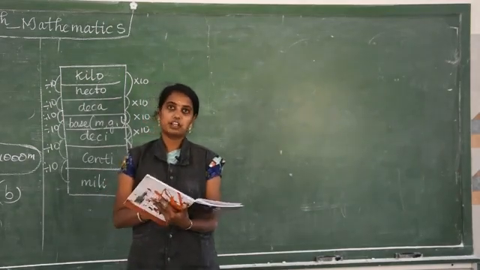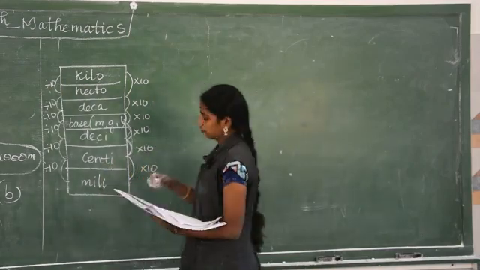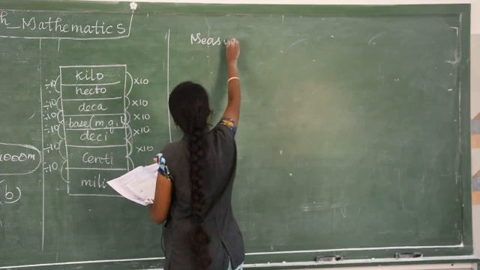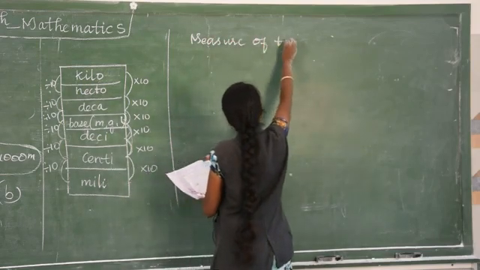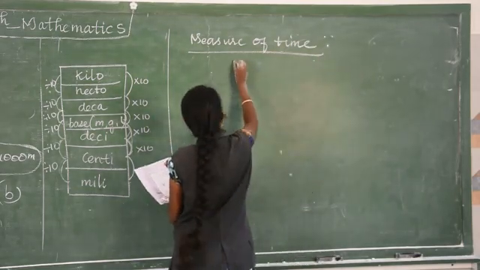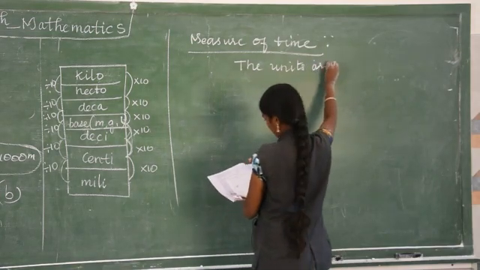Nowadays we measure the time accurately. So the measure of time is based on the units,